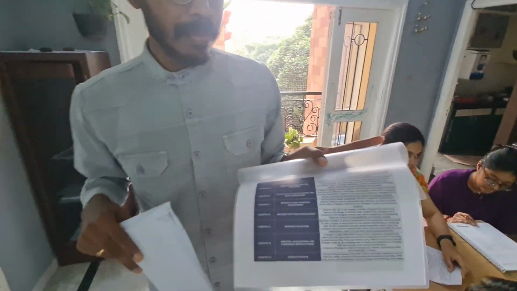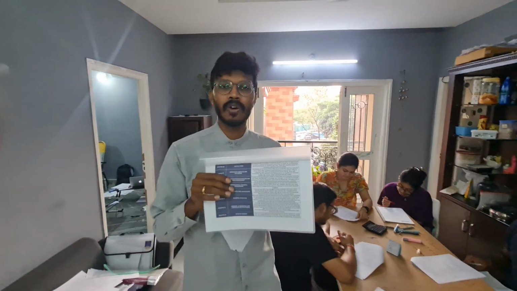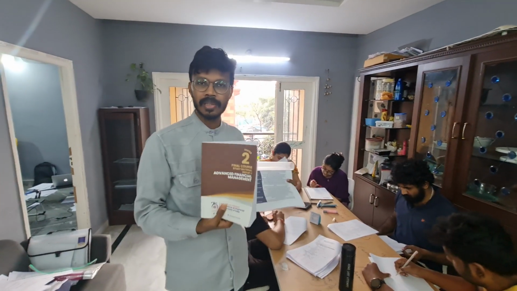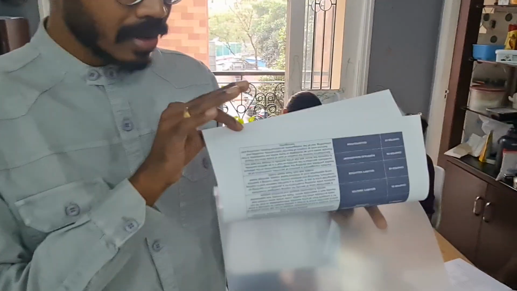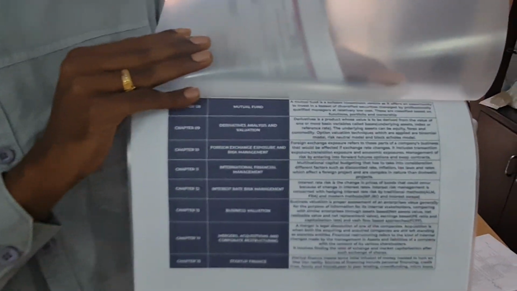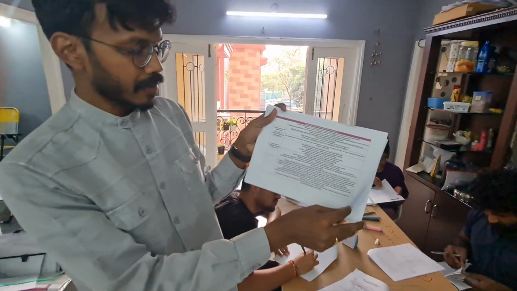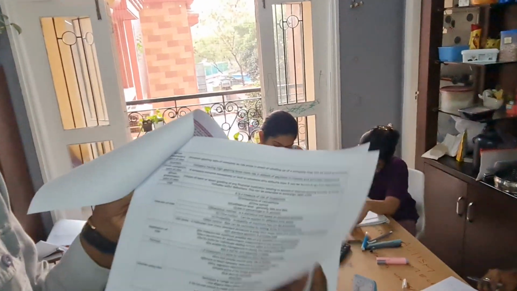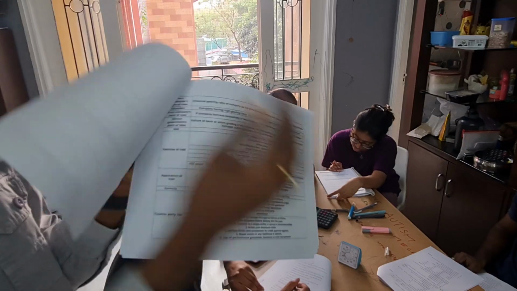Apart from this, it is very important for every one of you to summarize the content given in ICAI, because if you look at ICAI modules, they're extremely useful but quite bulky. At some point you have to process them and summarize them into something meaningful. So this has the entire chapter overview, just a couple of pages for all the chapters. Something like this will help you get a bird's eye view of the entire subject. You can practically pass only using this set of papers. This is how things have to be done.